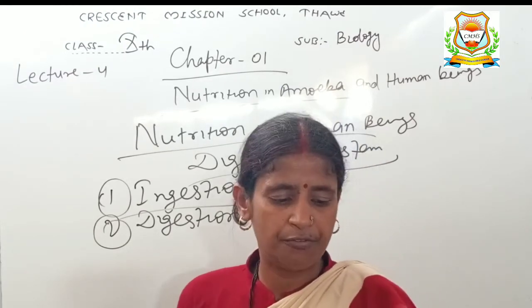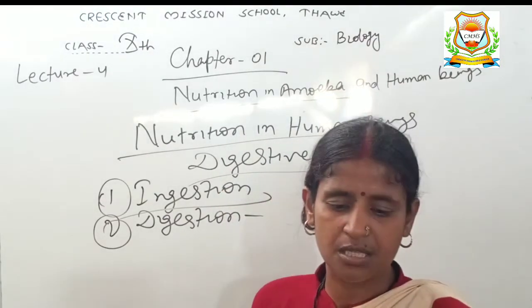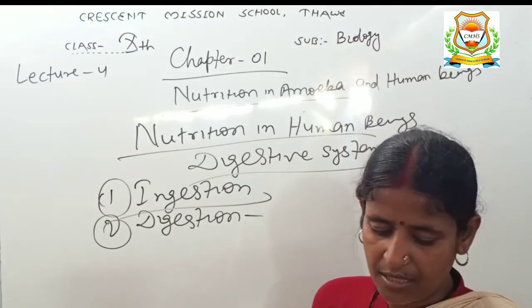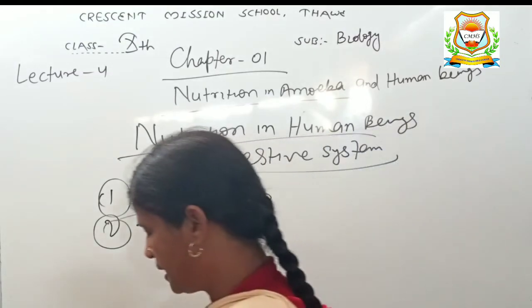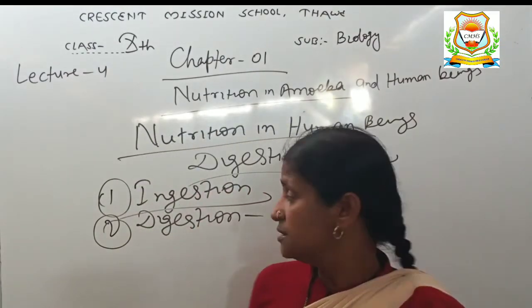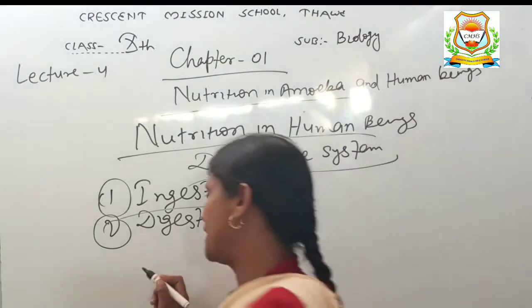The partially digested food then goes from the stomach into the small intestine. The exit of food from the stomach is regulated by sphincter muscles. After that, the wall of the small intestine contains the glands which secrete intestinal juice. Here in the digestive system, all processes of digestion take place.